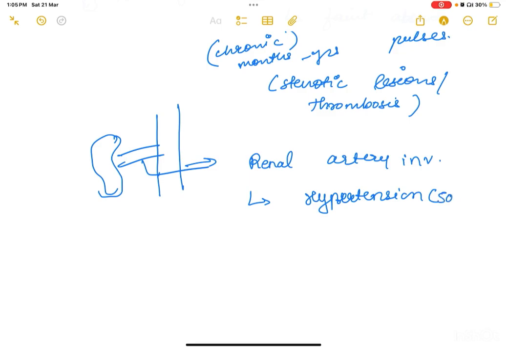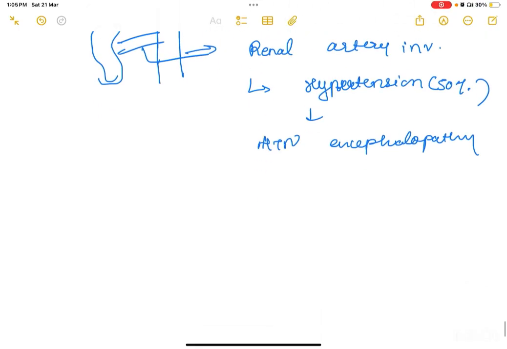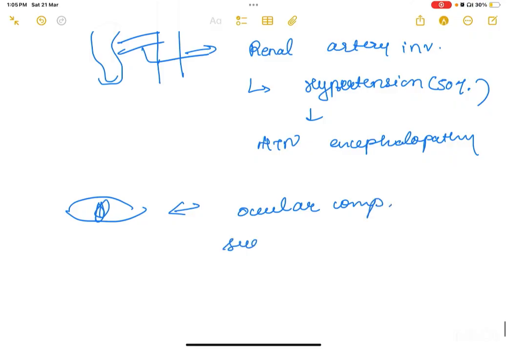Hypertension you get in 50% of patients. Also, it can lead to hypertensive encephalopathy. Now, there could be certain ocular complications in the eyes. So, in the acute stage, there could be sudden blindness. There is a risk of sudden blindness in the acute stage in Takayasu arteritis. In giant cell arteritis also, there is a risk of the patient going blind.